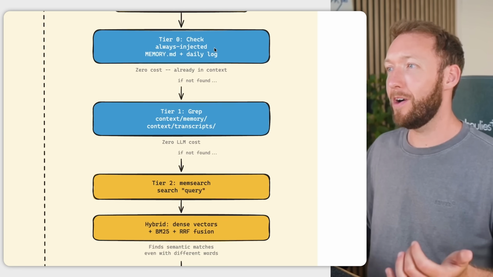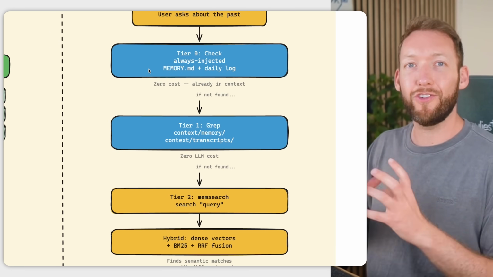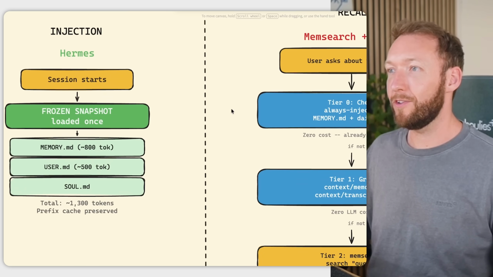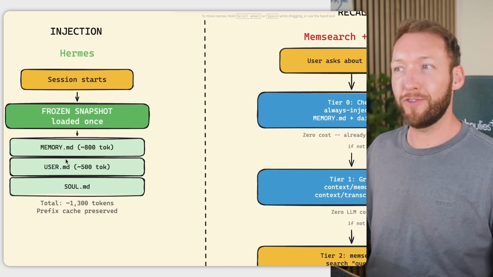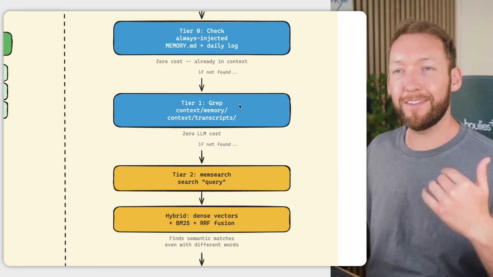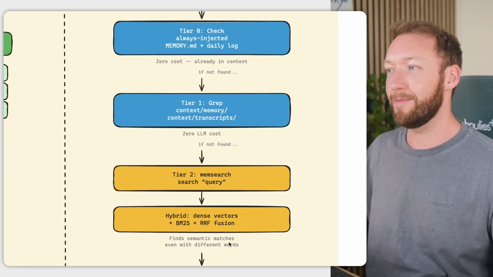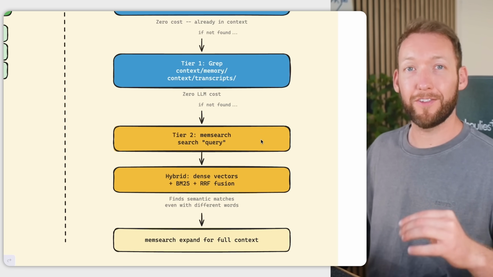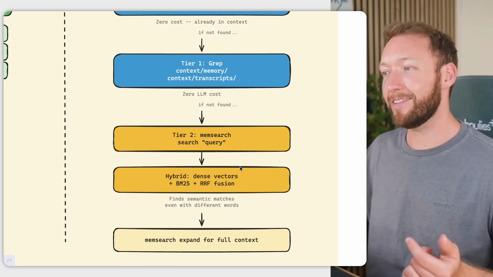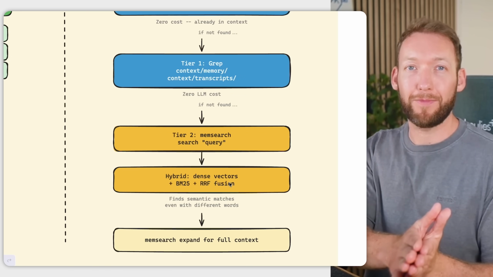But the way that this works is actually a multi-tier system. What it's going to do is check the injected memory first. So it's not going to go and search deeper. If we have the information already in that frozen snapshot, it will stop at tier 0. But if it needs to recall information at a deeper level, it will go through a 3-tier system, delving deeper until eventually it does this hybrid keyword and semantic search to pull back all the full context that's been summarized by MemSearch in the first place.